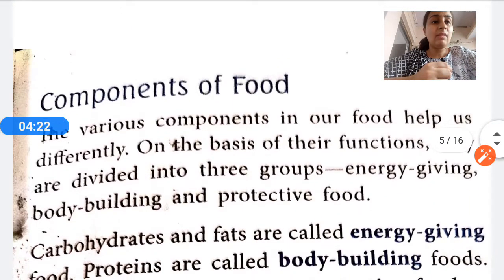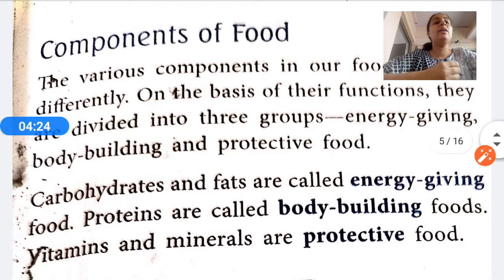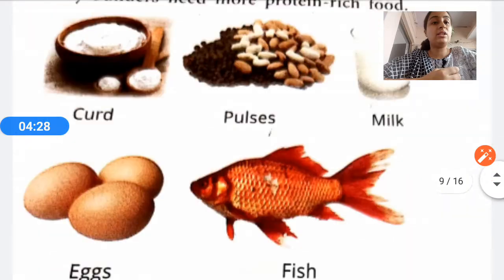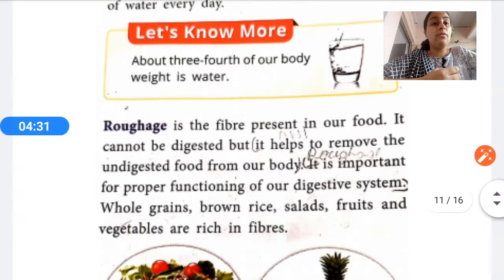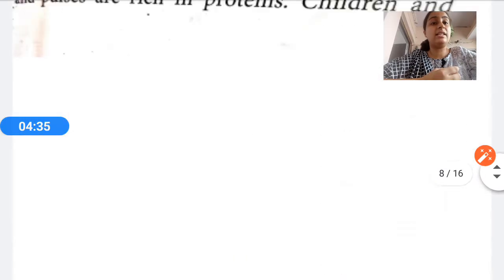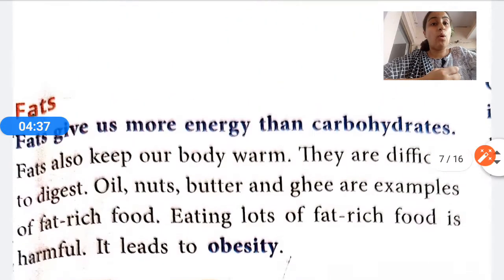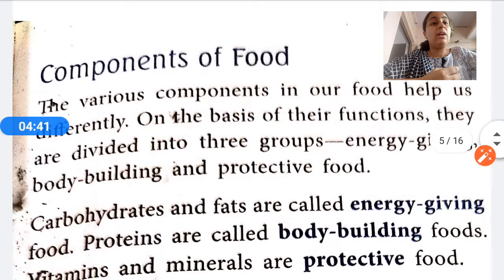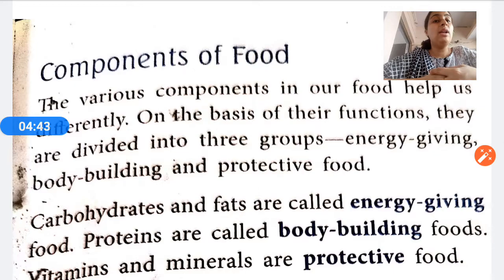And now the components of food. We have discussed the various components of our food. As the chart has already made it clear, once again we'll discuss in all detail what the different components of our food are. The various components in our food help us differently. All the food that we take in helps us to grow differently.